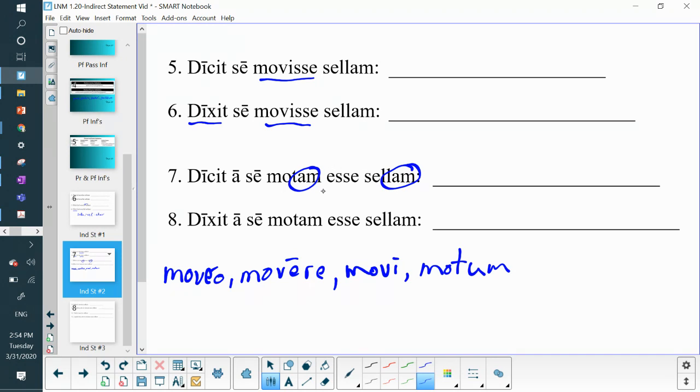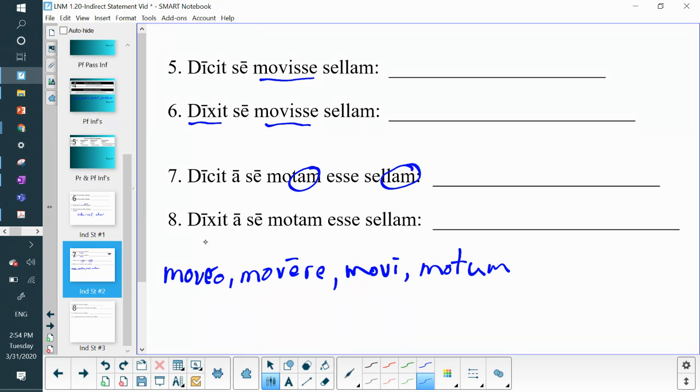Again, perfect infinitive, we're going to translate that as an action that happens before the main verb. We can translate that as a simple past because we're in primary sequence. We call it primary sequence when our main verb is present or future, and we call secondary or historical sequence a sentence that is using some kind of a past tense verb.